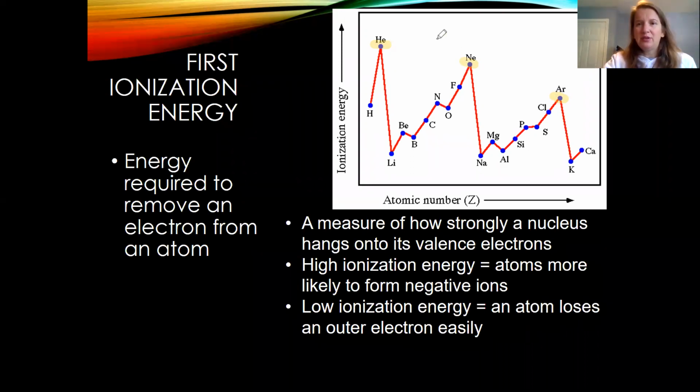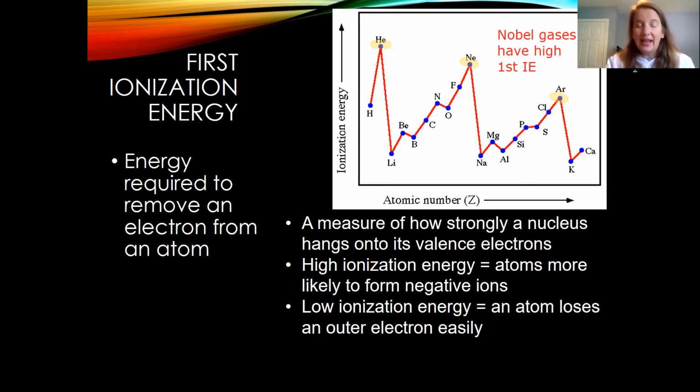So as you can see with this chart, noble gases have high first ionization energies, okay? Let me change this color here so that it's easier to see on the white. So the noble gases have high first ionization energies. And I really want to point this out because I know in electronegativity, we said that noble gases don't have any electronegativity, and that is true.